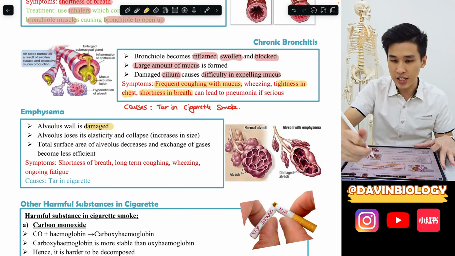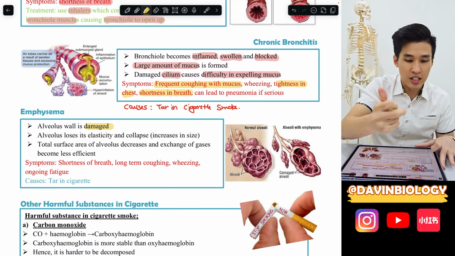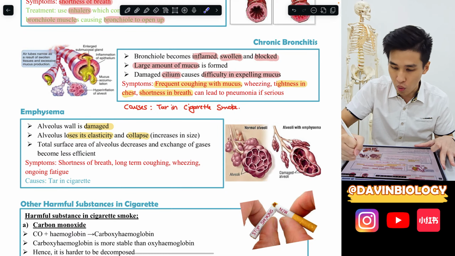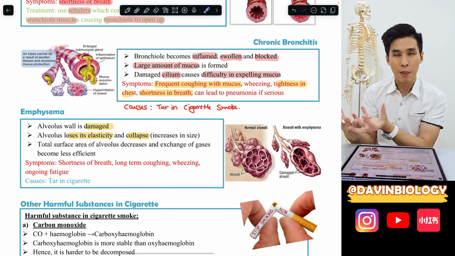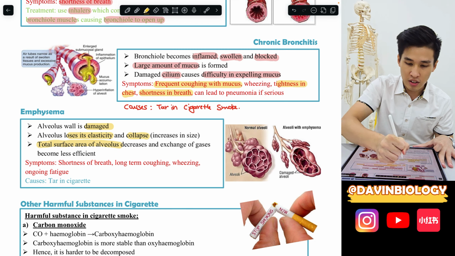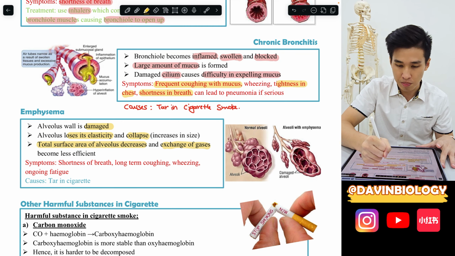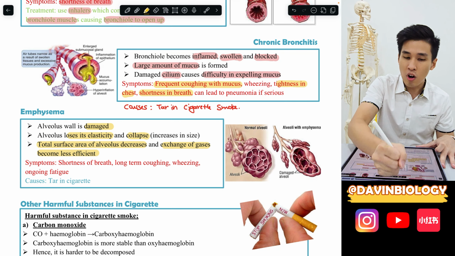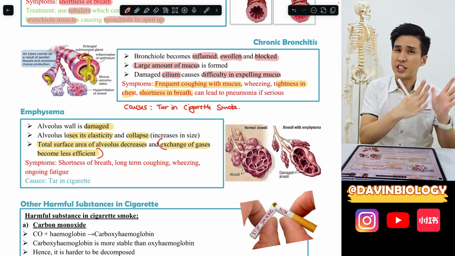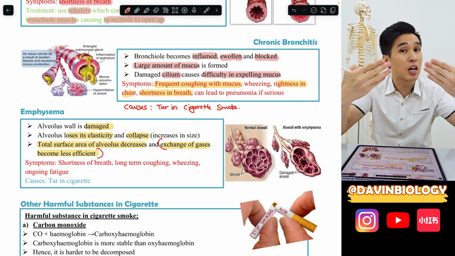So when it damages, right, you can see it's sort of like all the walls inside will collapse. So we say the alveolus loses elasticity and collapses. You can see all the walls all collapse and the whole thing is punctured already. So then we will say the surface area decreases, and then most importantly, gas exchange becomes less efficient. Very commonly questions like to ask, how does this disease affect gas exchange in an emphysema patient? Yeah, so this is how it affects.